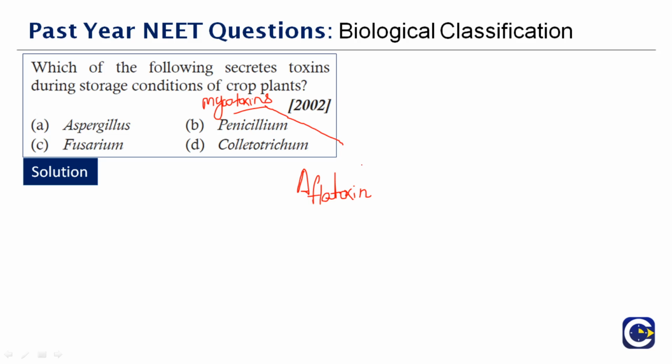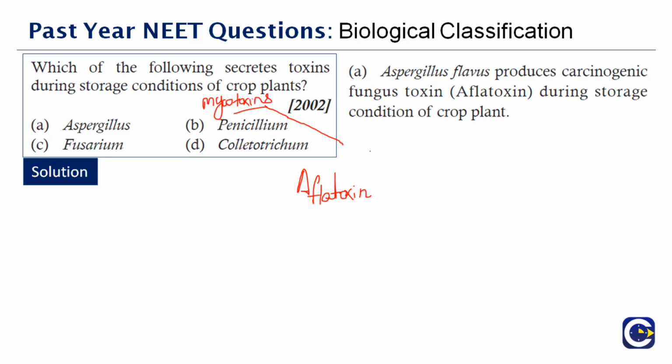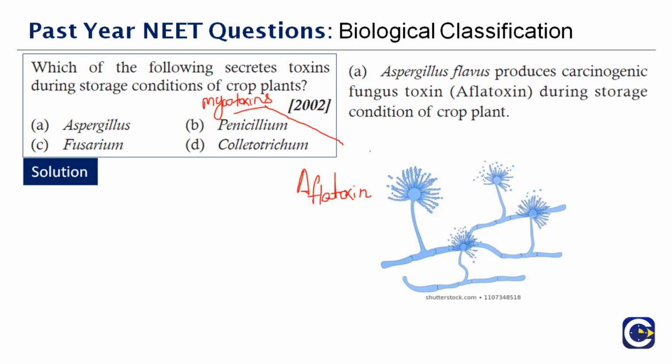Sometimes these Aspergillus grow on food commodities, especially groundnuts, wheat, and stored cereals. So it is very important, if it is contaminated with some fungi, please don't intake it. The correct answer to this question is option A, Aspergillus. Aspergillus flavus produces the carcinogenic fungal toxin called aflatoxin, which comes under mycotoxins, and this happens during the storage condition of a crop plant. To your right side, you can see how the Aspergillus looks. It has spores which are released from it.